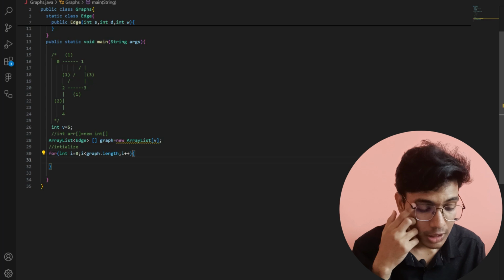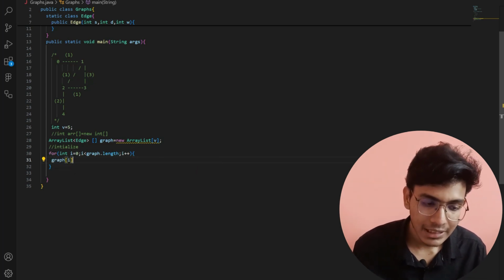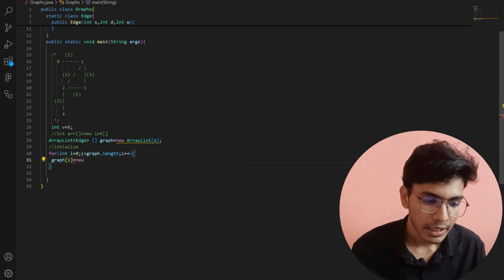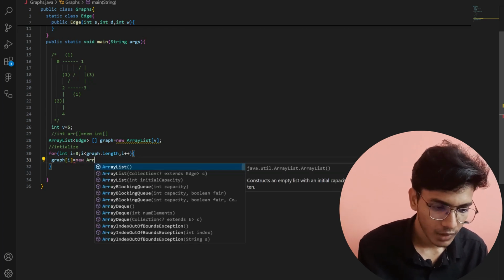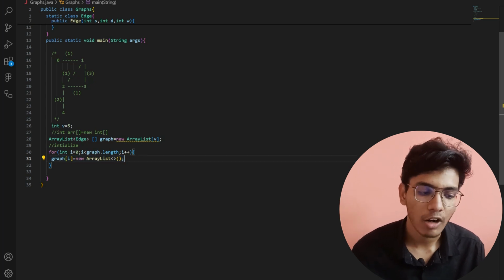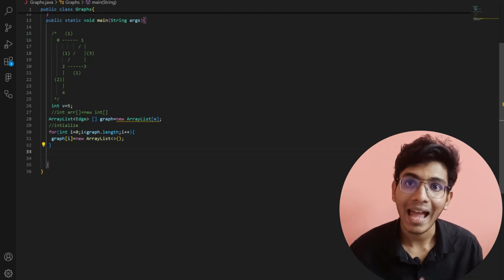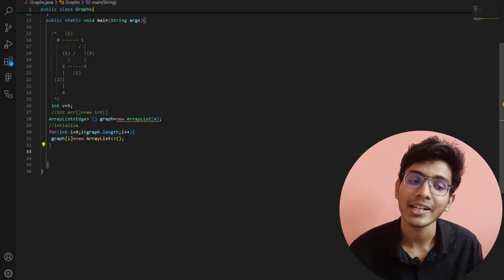In this, for a particular graph index I will initialize it with new ArrayList. Like this I'm going to initialize each and every index of my given graph. Now after initializing I will add the elements into my given ArrayList.